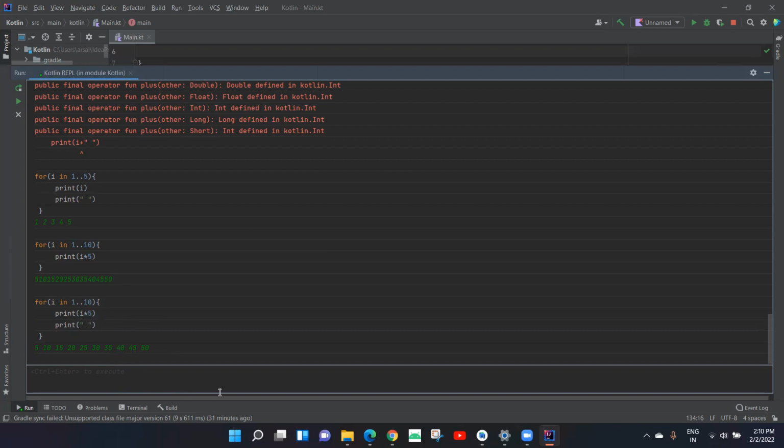What would I do here? Anyone? If I want to print the table of 7, 14, what would I do? The multiplication table of 7.